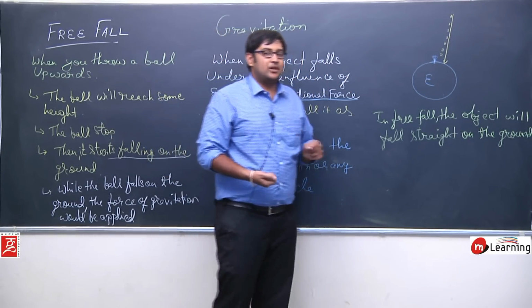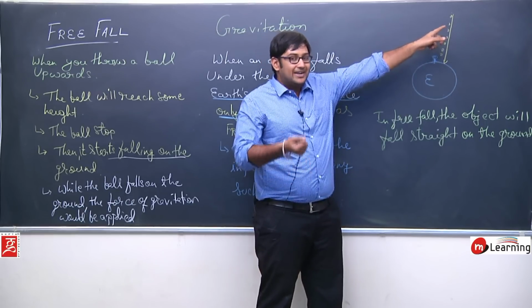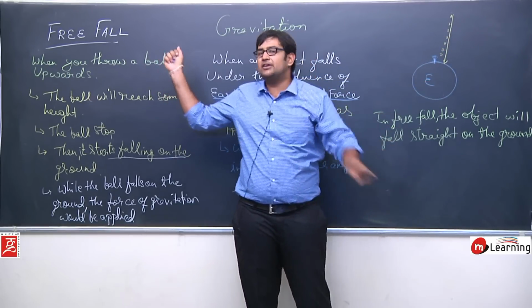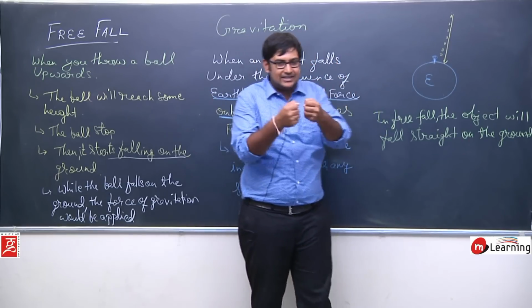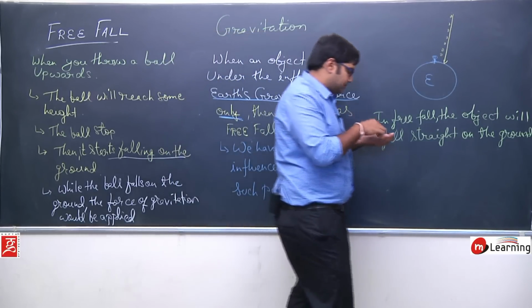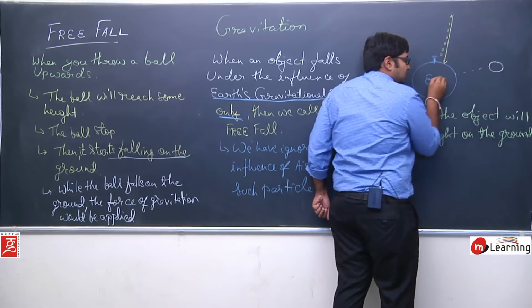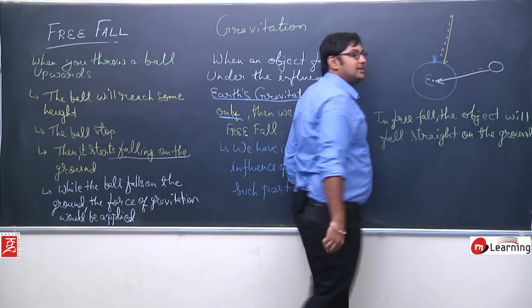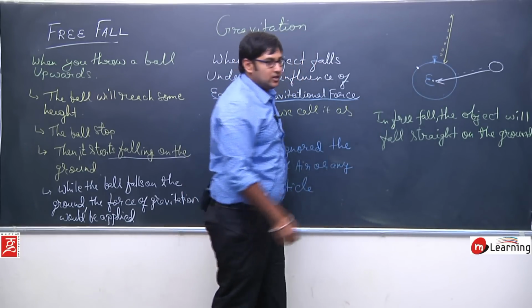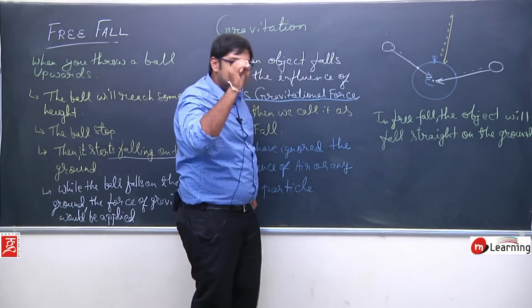The reason for that is very simple. The force that the earth applies on the ball is to attract the ball towards its center. In the universal law of gravitation, what we have learned is that two bodies attract each other towards their center, the center of the ball. So if you are standing somewhere here and you have thrown the ball in this direction, the earth will try to attract the ball towards its center. Or if you live at this part of the earth and have thrown a ball in the air like this, again the earth will try to attract the ball towards its center.